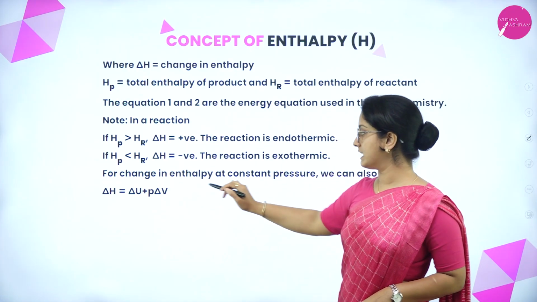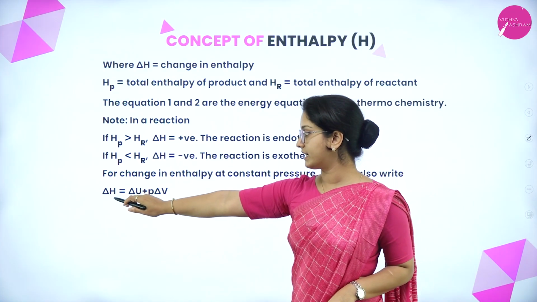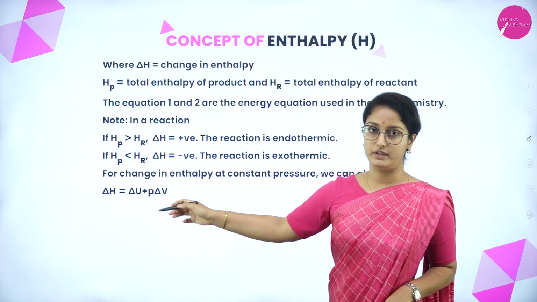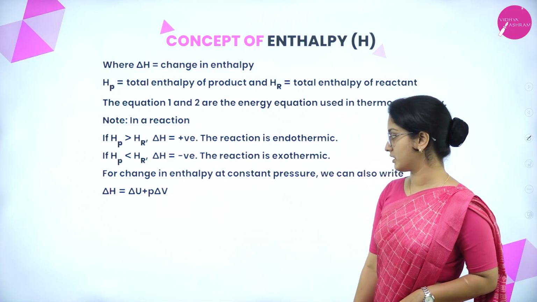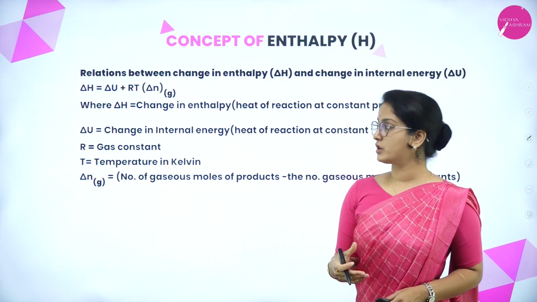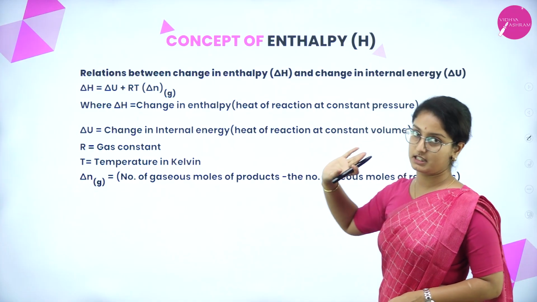For a change in enthalpy at constant pressure, we can also write delta H = delta U + P delta V. That means there is no change in pressure, so the equation is as such. Let us move on to the relation between change in enthalpy and change in internal energy.